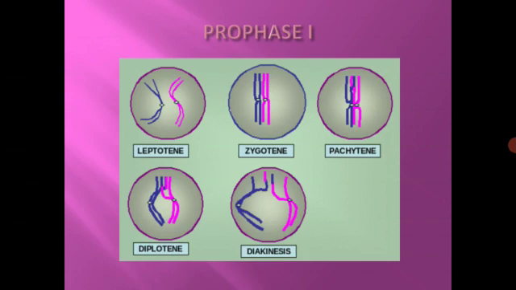So these are the substages under prophase 1. Here they have shown diagrams of the substages of prophase 1. First is leptotene, then comes zygotene, where pairing of the chromosomes is occurring. During pachytene, you can see they are exchanging segments, so crossing over is occurring. And here you can see diplotene. The chromosomes are trying to separate from each other, but they're attached at chiasmata, and finally they get separated with the exchanged segments. So they complete the crossing over and recombination process during prophase 1.